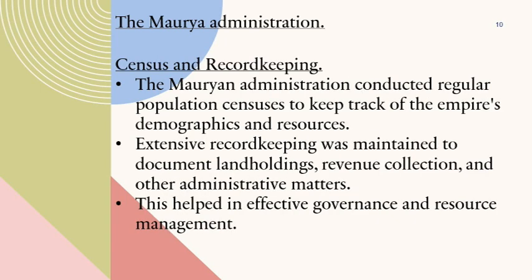Census and record keeping. The Mauryan administration conducted regular population censuses to keep track of the empire's demographics and resources. Extensive record keeping was maintained to document land holdings, revenue collection, and other administrative matters. This helped in effective governance and resource management.